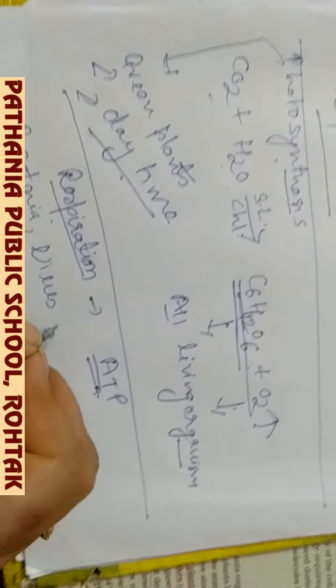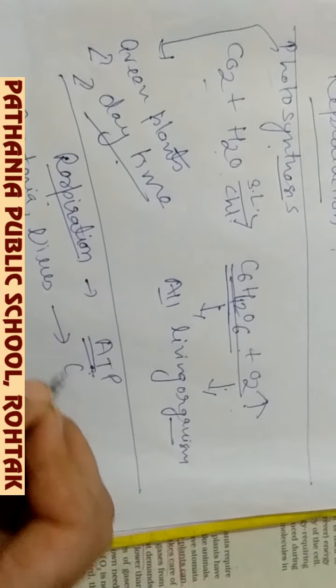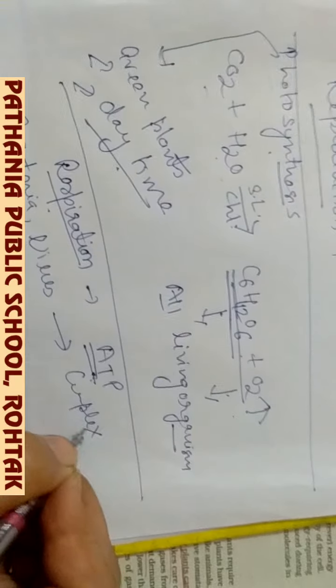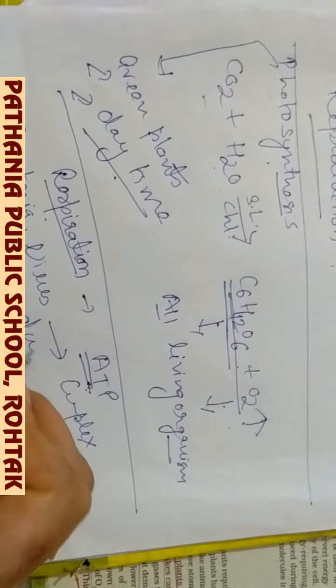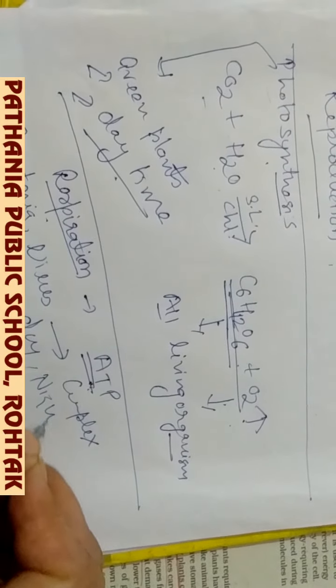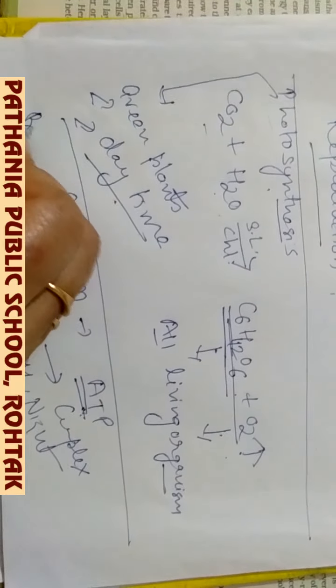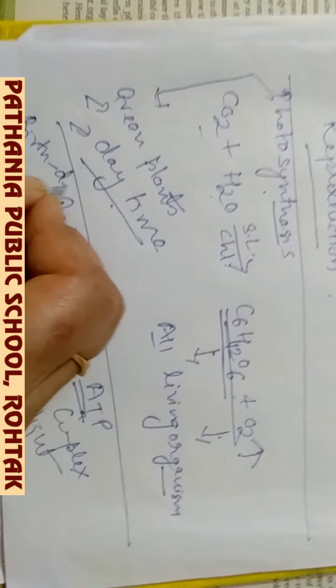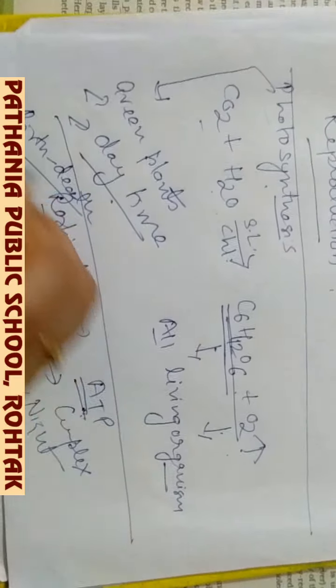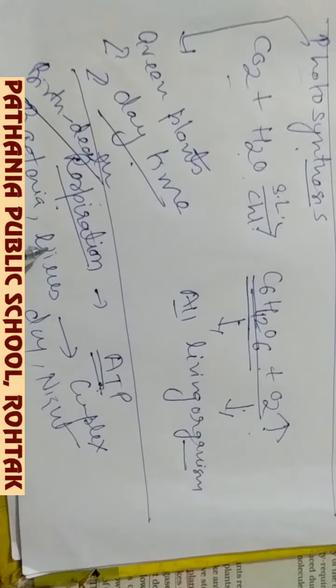It is also a day and night process. That means from birth till death, respiration is compulsory. It takes place in all living organisms, day and night, from birth up to death.